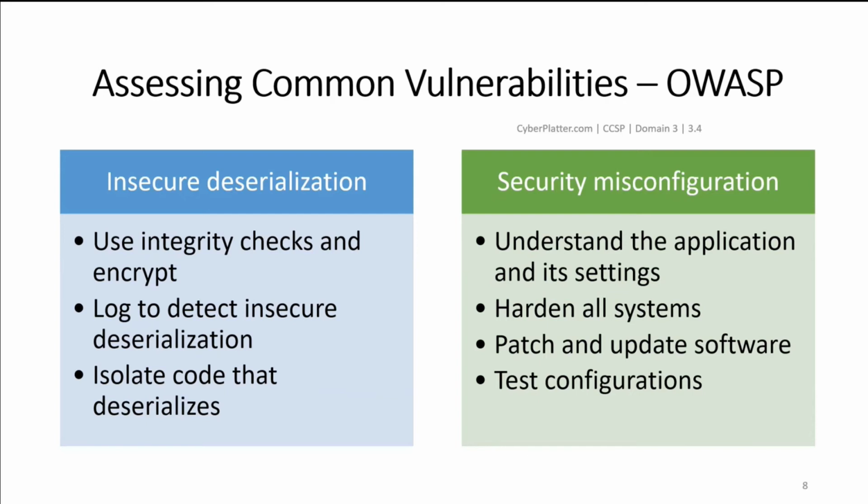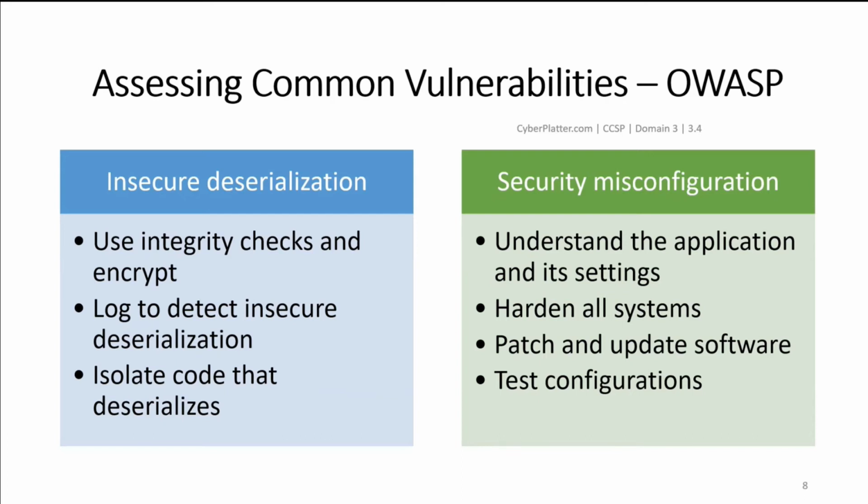Let's first try to understand what is serialization and deserialization. Serialization is the process of turning some object into a data format that can be restored later. People often serialize objects in order to save them to storage or to send as part of communications. Deserialization is the reverse of that process, taking data structured from some format and rebuilding it into an object. Today, the most popular data format for deserializing data is JSON. Before that, it was XML.